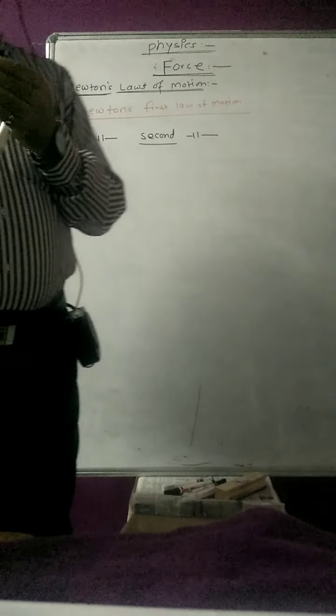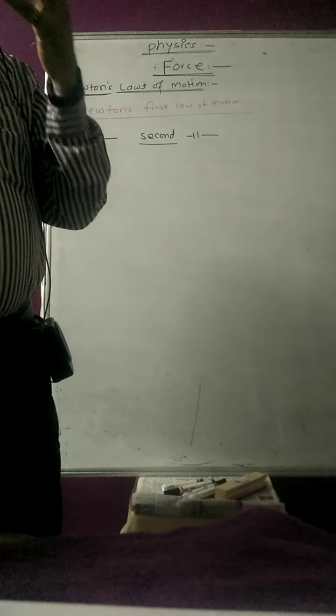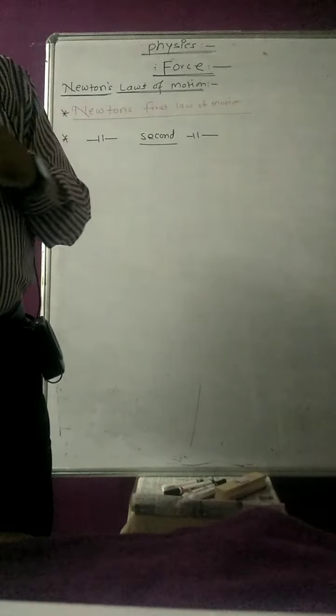In Newton's second law of motion, Newton came to the conclusion of the definition of force.